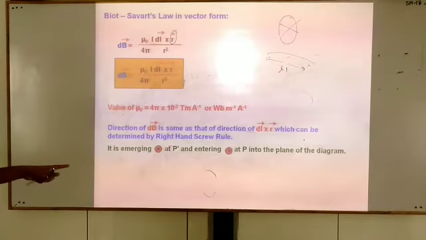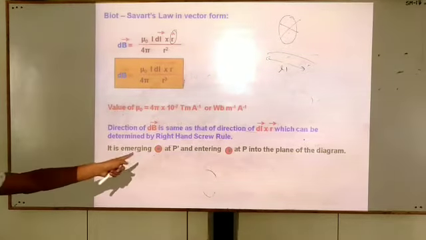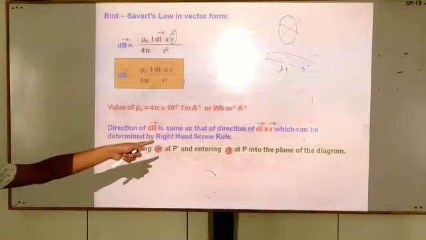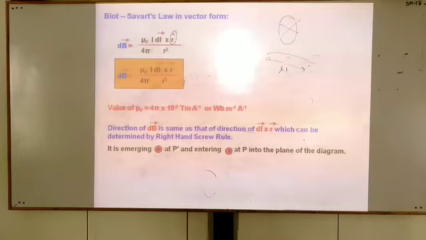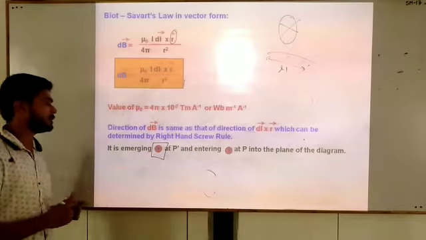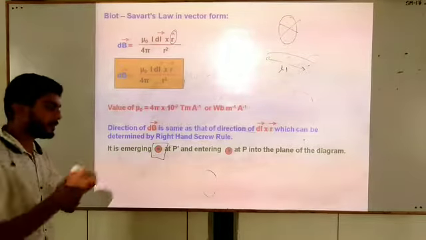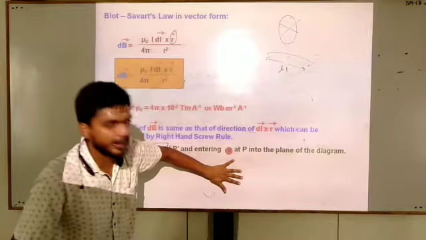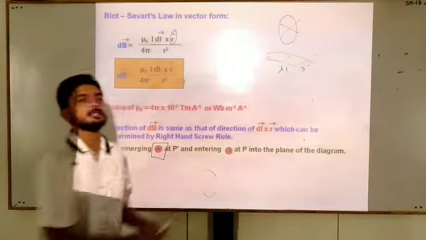The emerging dot at P and entering cross at P into the plane of the diagram. I have informed you that a dot is used to denote the magnetic field that is emerging from the plane, and a cross is used to show the magnetic field that is entering inside the plane.